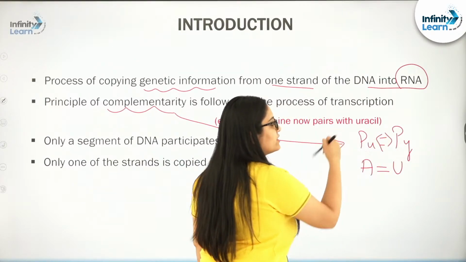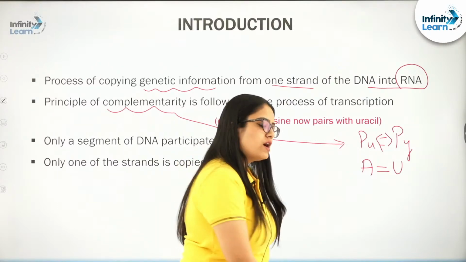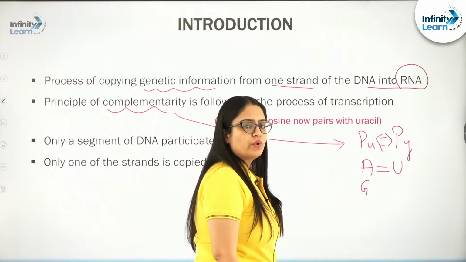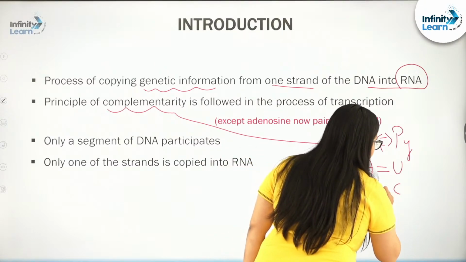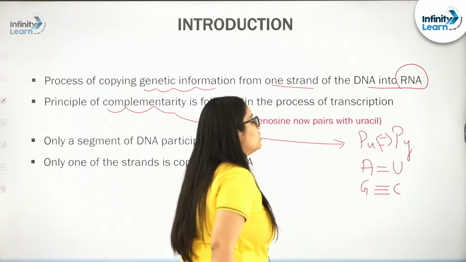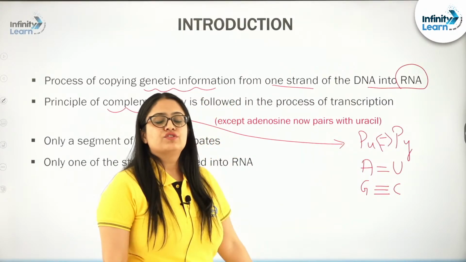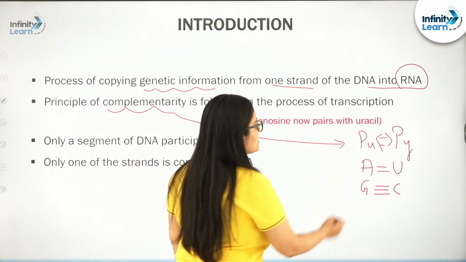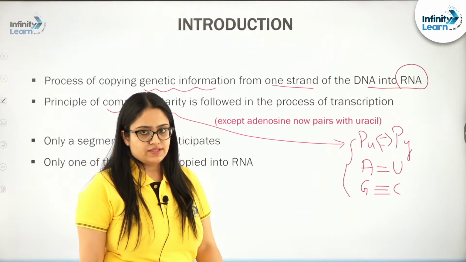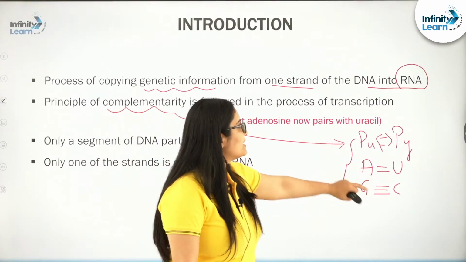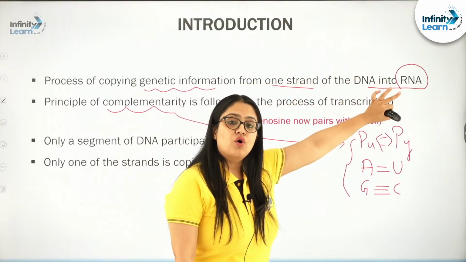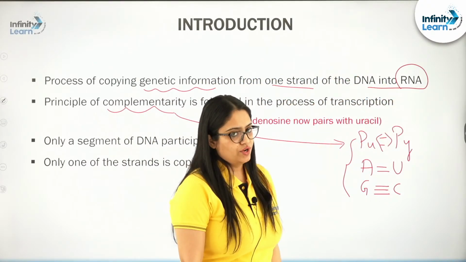Uracil will pair with adenine with the help of 2 hydrogen bonds. Second, guanine will pair with cytosine with the help of 3 hydrogen bonds, and reverse, cytosine will be paired with guanine with the help of 3 hydrogen bonds. So, this is what is going to happen in complementarity, right. This pairing will take place when genetic information from one strand of the DNA will be copied onto an RNA molecule, right.